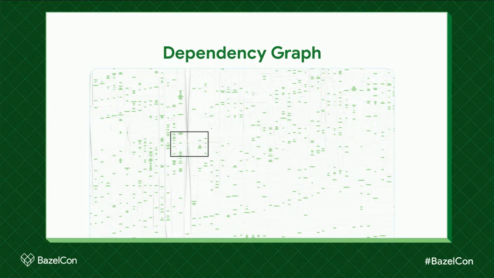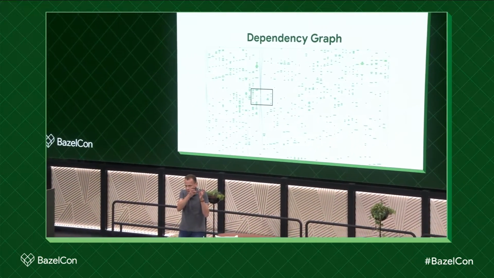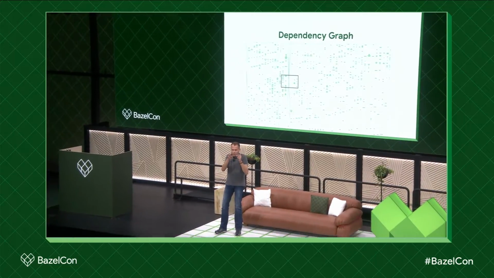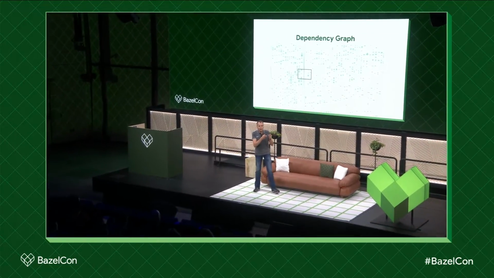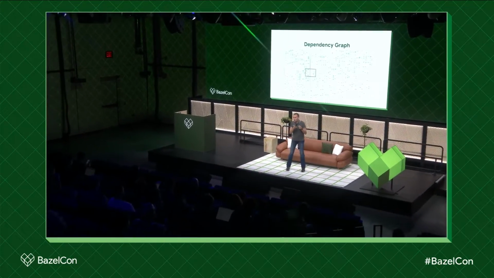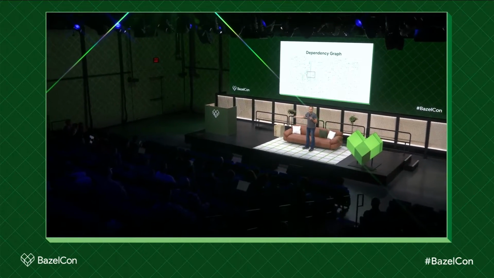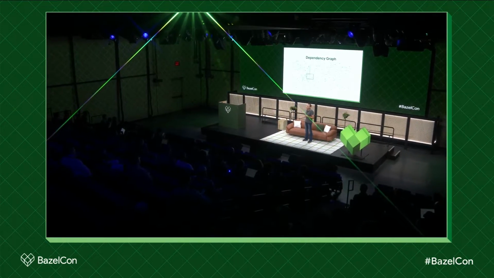And what does it mean for Bazel for incremental build? It's a lot of work. Depending on what side you look at, the left side is the smaller one, the bottom of the graph. So if you're making a code change there, there's a pretty good chance you end up building 80% of the whole app. You end up doing almost a full build.